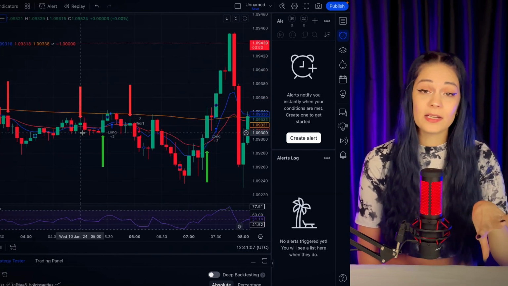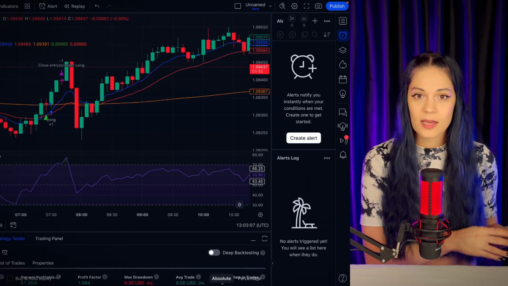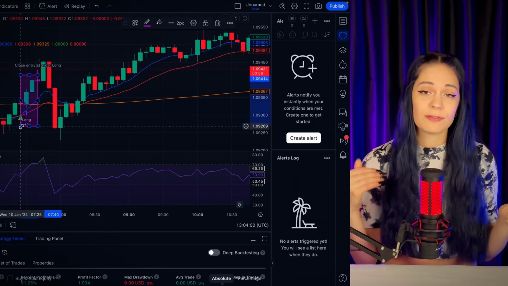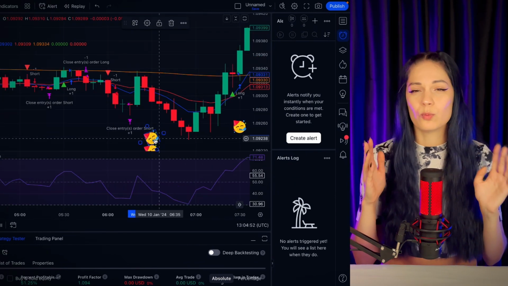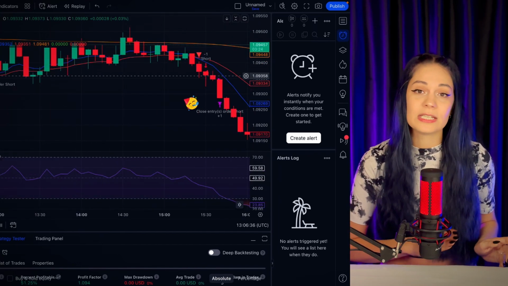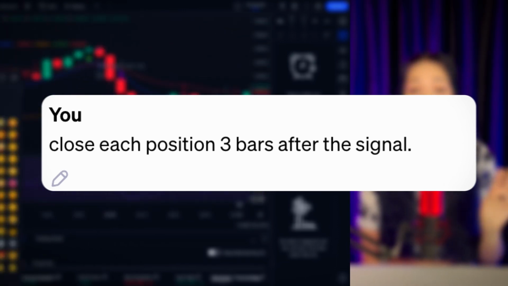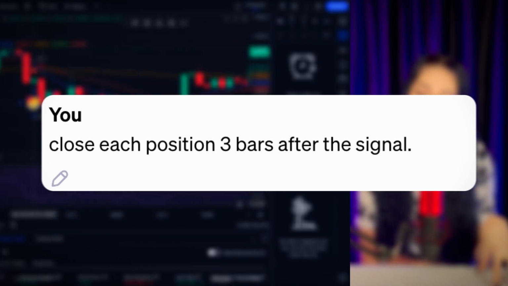And in the case of binary options, this is basically the expiration time. Throughout the backtesting, I realized that the strategy works best with a 10-minute expiration and a 5-minute time frame. So I asked it to close positions on the third candlestick after the signal.